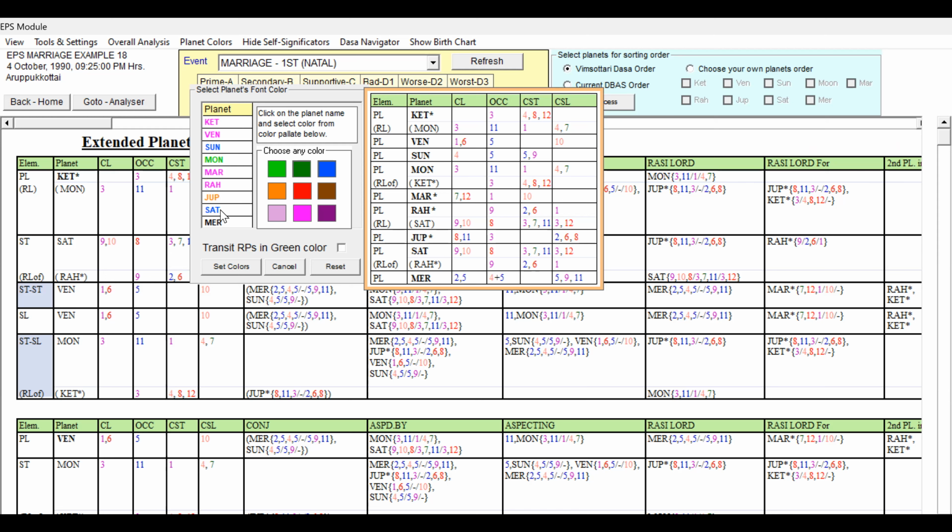So what we can do, Saturn can be given pink also. I think because 8 and 12 is there, so we can give pink also. But it means what? It is both favorable and unfavorable significator. And Mercury, it is good. 2, 5, 5, and 5, 9, 11. So Mercury is a good key planet. So we can give light green.